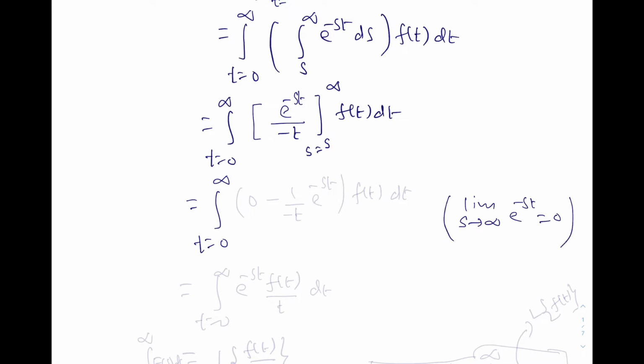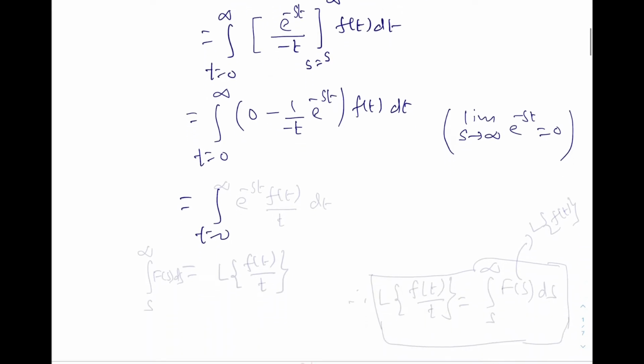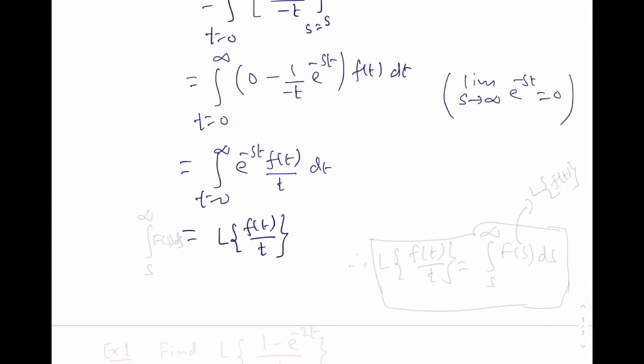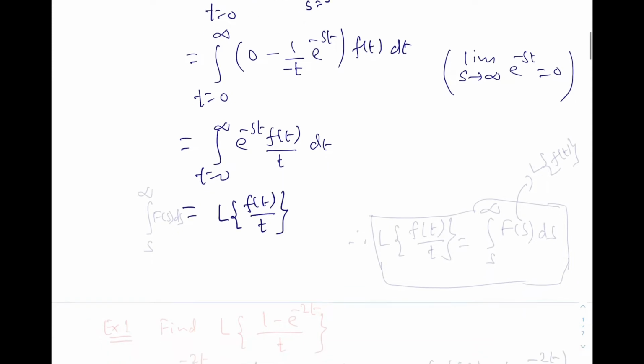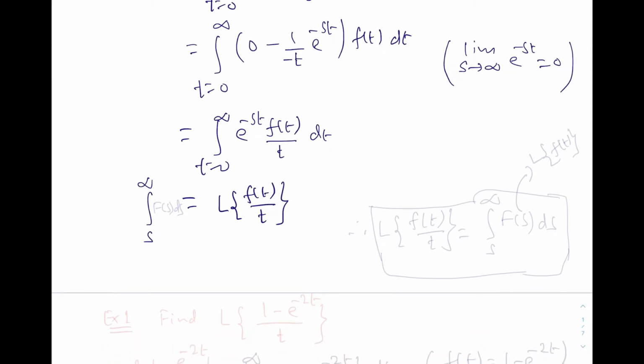So here the upper limit got the value 0 minus lower limit when s, so it is e power minus st, s is s, ft dt, and so this is equal to t is equal to 0 to infinity, then e power minus st ft over t dt, and this is exactly the definition of Laplace transformation of f of t divided by t, and our this side is integration s to infinity f of s ds.